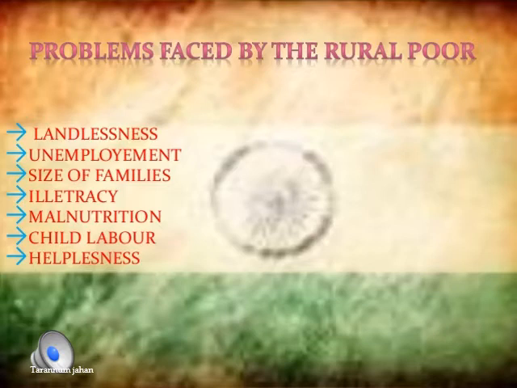Even the girls are working in the farm field, though they should go to school or college, but still they are working in the farm field in order to earn. At least 4 or 5 members will be earning, so they can feed the family. Then helplessness: they always feel that no one can help us, we have to help ourselves. No one will come and help us, we have to feed our family by ourselves, so we have to see our way of life, how to lead the way of life, so we are helpless.